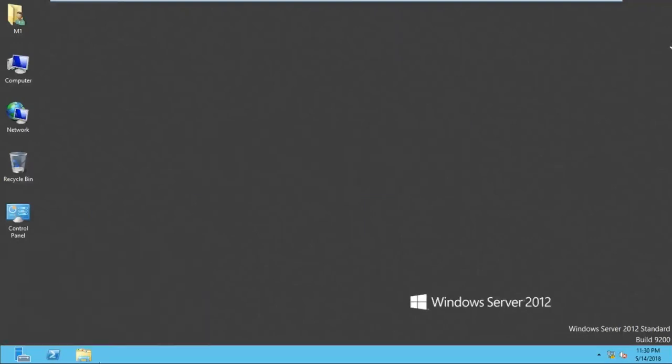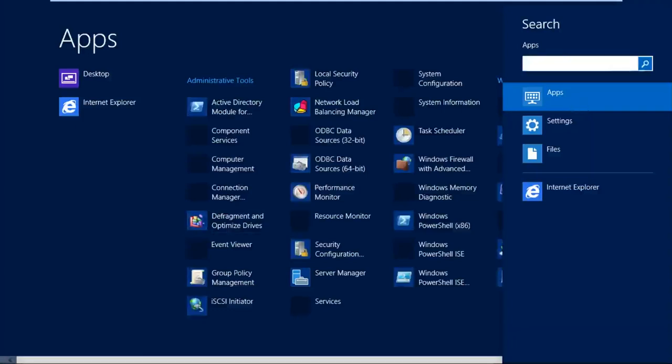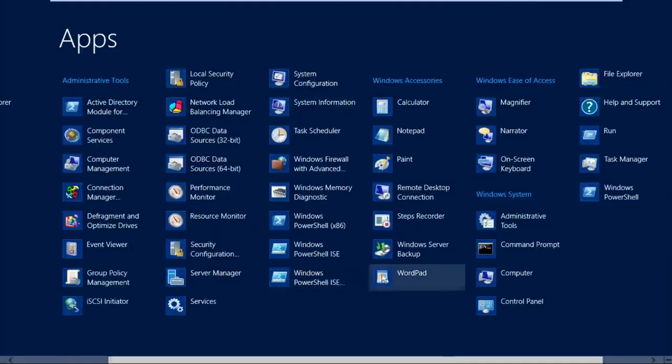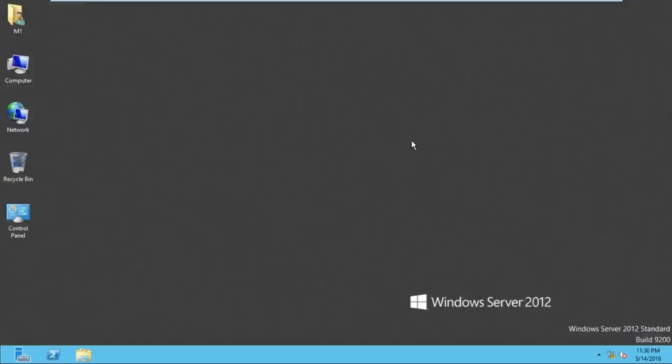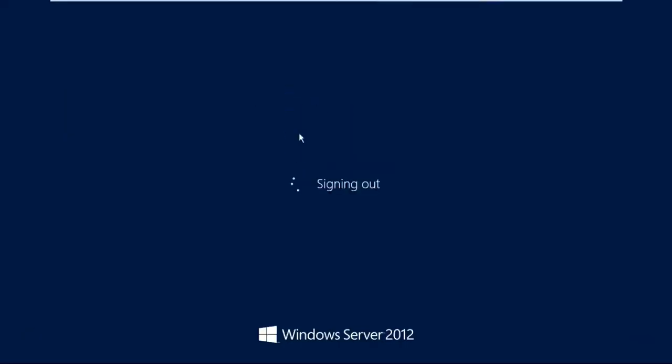Or you can go to search, go to apps, and try to open Notepad from here. We have a Notepad, but if I click on it, it's not opening. If you wait for 1 hour also, it will not open. So it means you are restricted. Now, did we apply this policy only for marketing users? No. This policy will also affect my sales users.